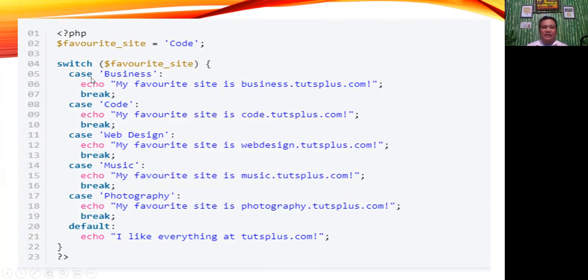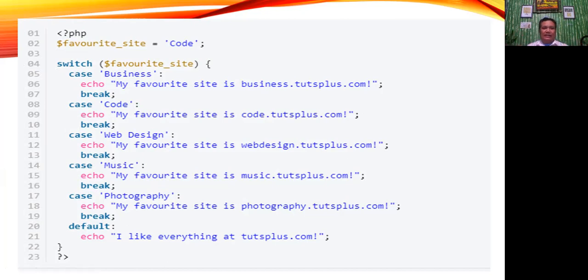So as usual, an example is the best way to understand the switch statement. So as what we have here, favorite_site is equal to code. So switch. Since our variable is favorite_site, this will be the switch variable, okay? So for example, case business, echo my favorite is business.toothplus.com, and so on and so forth. Okay? But at the last part, this will be the default. No, I like everything at toothplus.com. Okay?